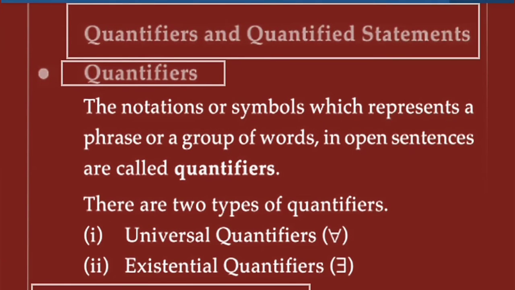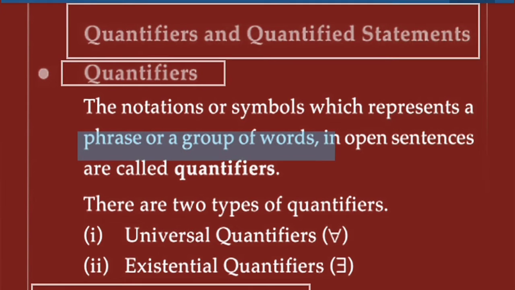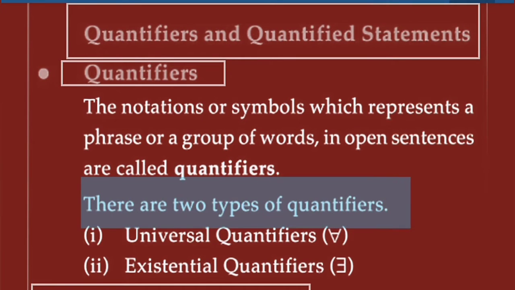Friends, today we start the next point: quantifiers and quantified statements. Let's see the first, quantifiers. The notation or symbol which represents a phrase or a group of words in an open sentence is called a quantifier. Means a symbol which denotes a group of words or phrase in an open sentence is called a quantifier. There are two types of quantifiers.